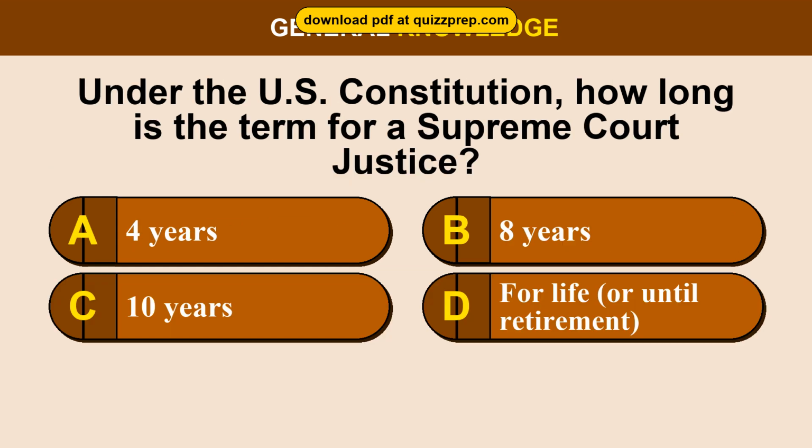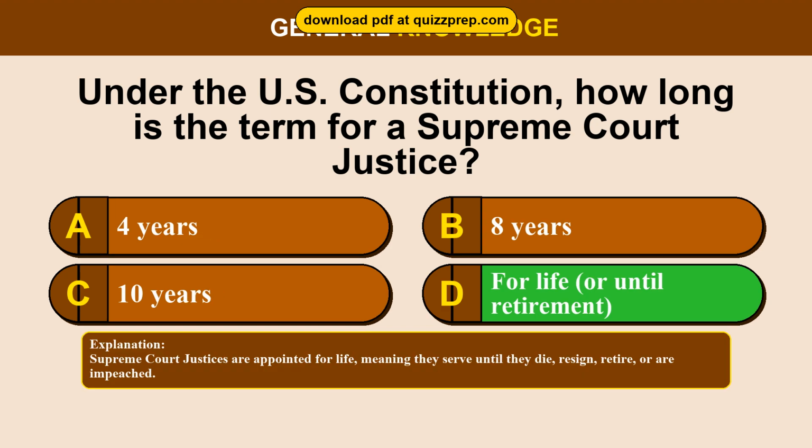Question 70. Under the U.S. Constitution, how long is the term for a Supreme Court justice? Option A, 4 years. Option B, 8 years. Option C, 10 years. Option D, for life, or until retirement. The correct answer is option D, for life, or until retirement. Supreme Court justices are appointed for life, meaning they serve until they die, resign, retire, or are impeached.